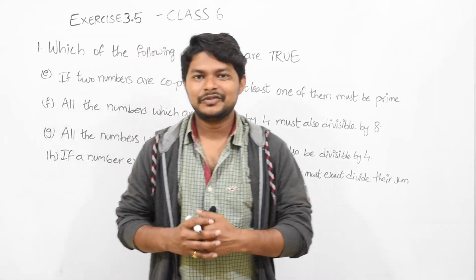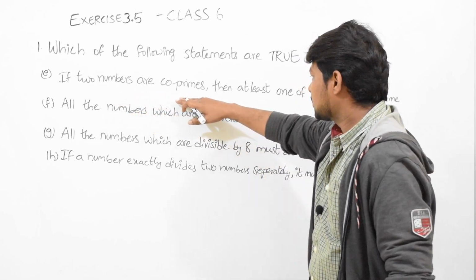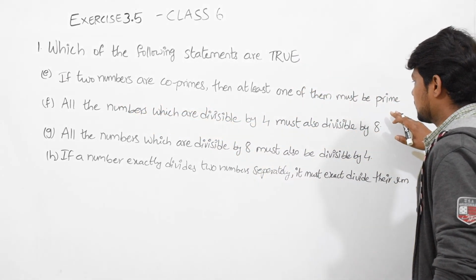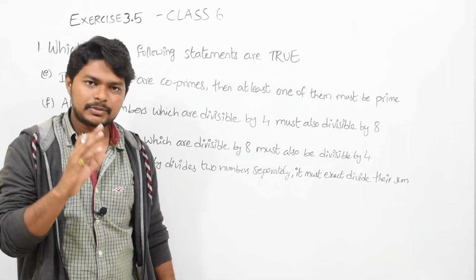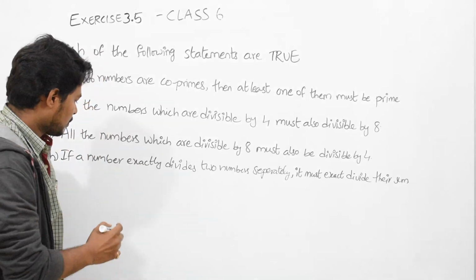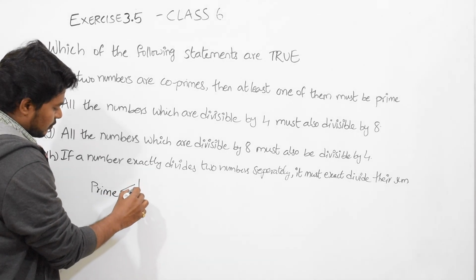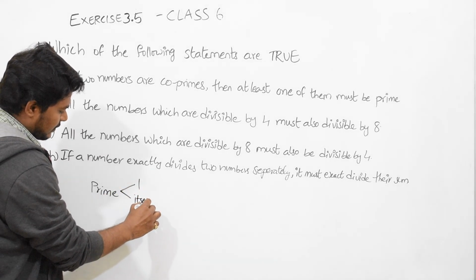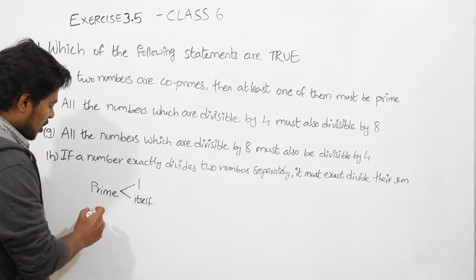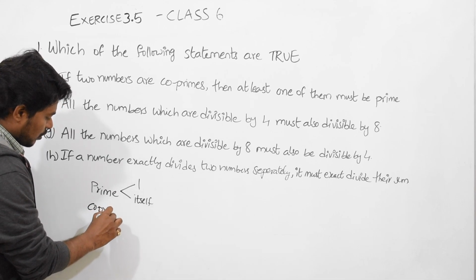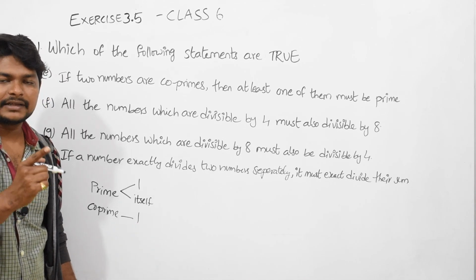Remaining we will see in the continuation. Question E is, if two numbers are co-primes, then at least one of them must be prime. Here we have seen the concept of prime and the concept of co-prime. When a number is said to be a prime number, its factors should be 1 and that number itself. This I have told you many times. That is prime. Now coming to the co-prime concept. The co-prime concept is that the numbers should have only 1 as the highest common factor.